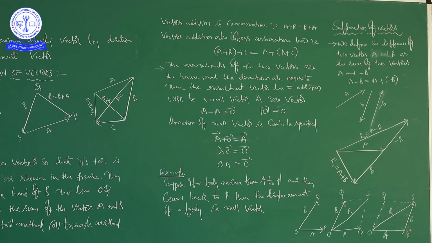So, in this class we discussed equality of two vectors. There we discussed what equal vectors and unequal vectors are. Next we discussed multiplication of vectors by real numbers: if you multiply a given vector with a positive real number, what happens, and with a negative number, what will happen. Next, addition and subtraction of vectors: for two given vectors, how can we add? We discussed the head to tail method or triangular method. Next we also discussed subtraction of vectors.